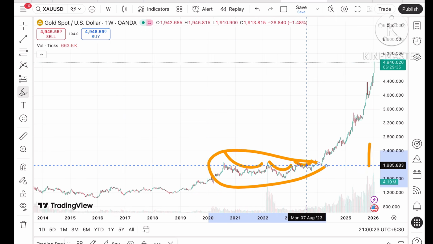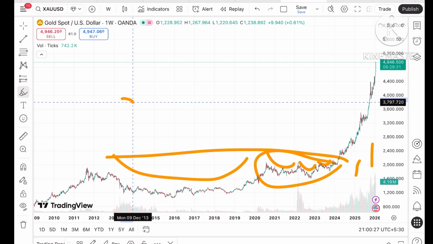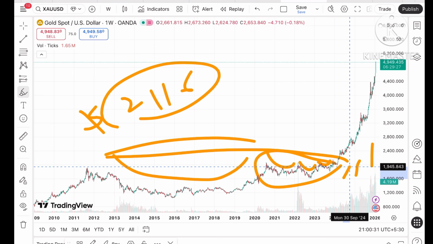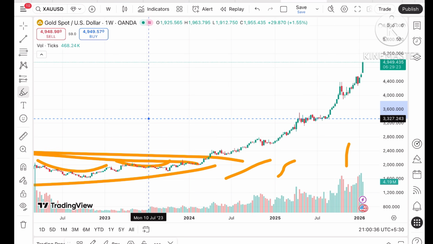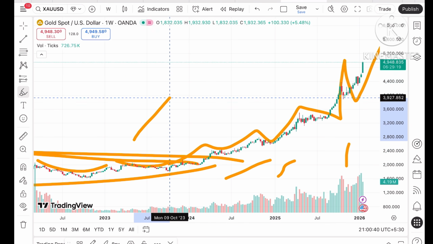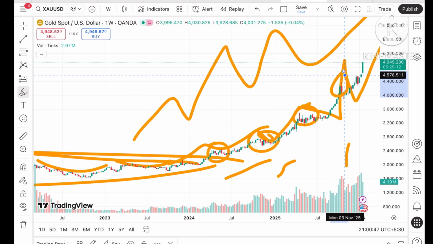As soon as this pattern breaks... this was the pattern it followed till a level of 2116. But as soon as it started going above this particular level, it was continuously making higher and higher highs and following this particular trend for so long. This is the trend. We have seen profit booking has come at all these levels.